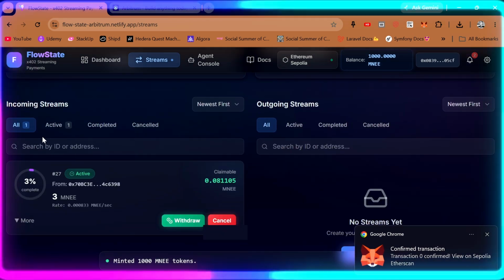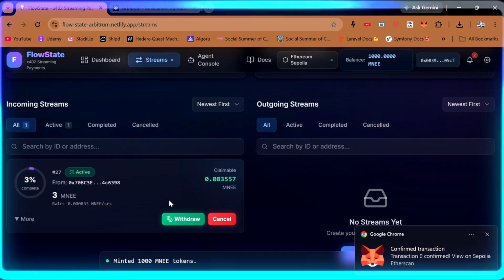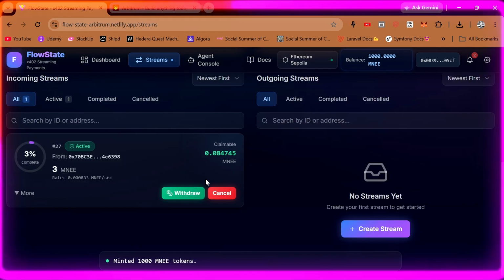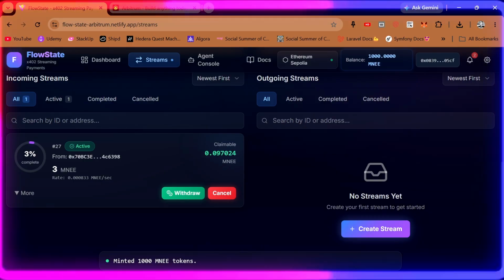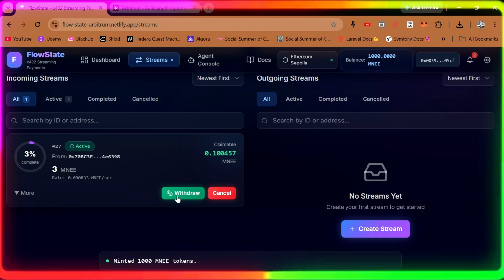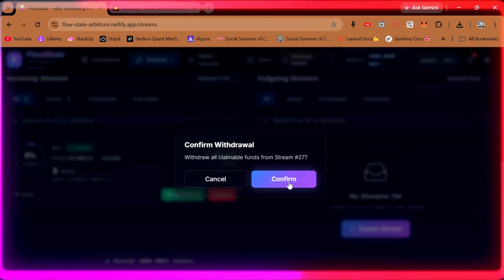Okay, and this is my incoming stream. As you can see, it increases depending on how much MNEE I've accrued. So I will stop it once it reaches 0.1. Wait a second, and then yeah, I stop it and I want to withdraw it.